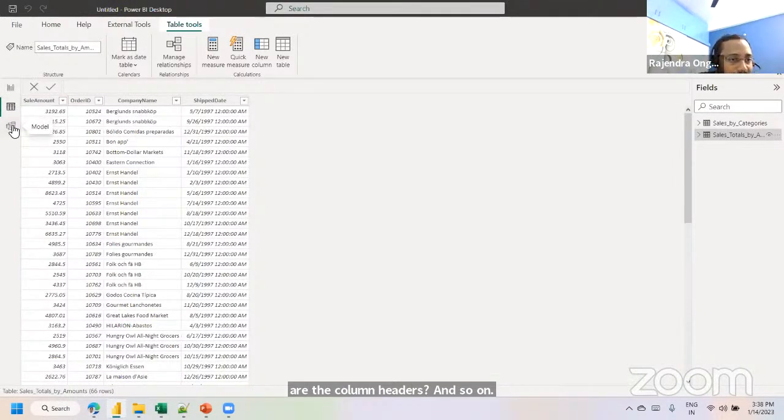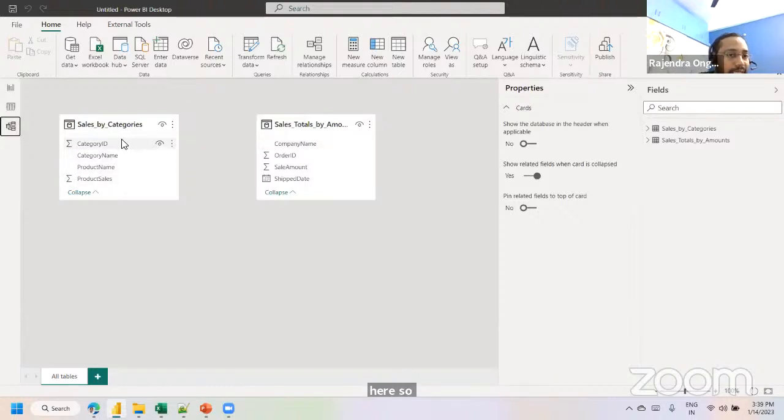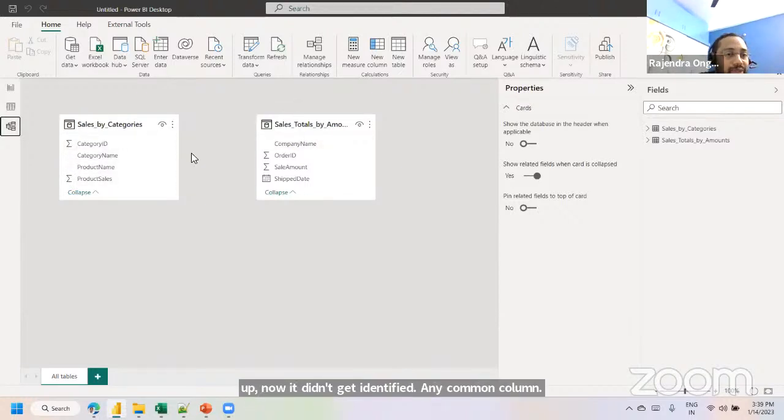And the last tab is the model view. As of now, there is no connectivity here between sales by category and sales total by amount. If you want to get some kind of connectivity or a link between them, then we have to establish a primary foreign key relationship by identifying some common column. This is important. As of now, it didn't identify any common column, so that's why we don't have any relationship between these two tables.